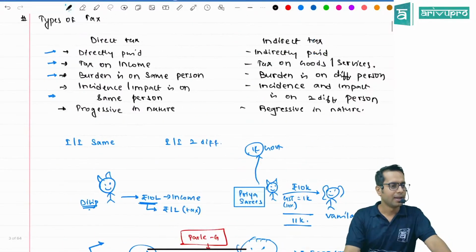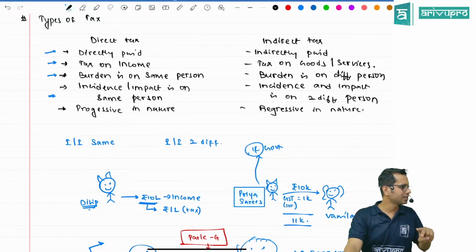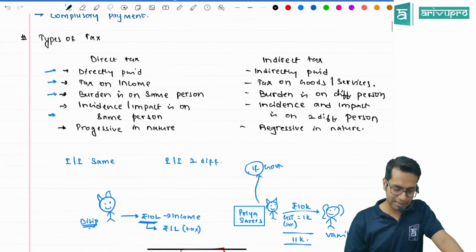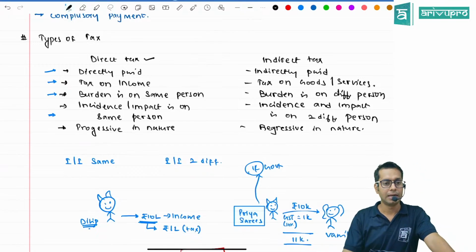Okay, everyone understood what is tax? Normally, they'll not ask you what is the difference between direct taxes and indirect taxes. Now we'll start the discussion with our direct taxes.